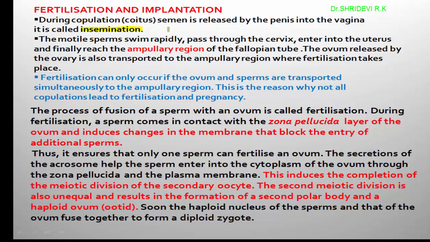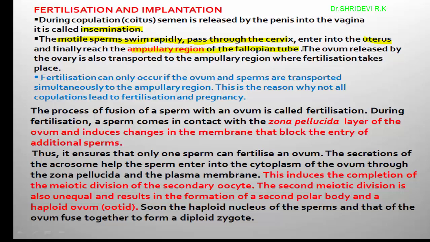Once the insemination is completed, the motile sperms, which are very active, swim rapidly, pass through the cervix, reach the uterus and finally reach the ampullary region of the fallopian tube.